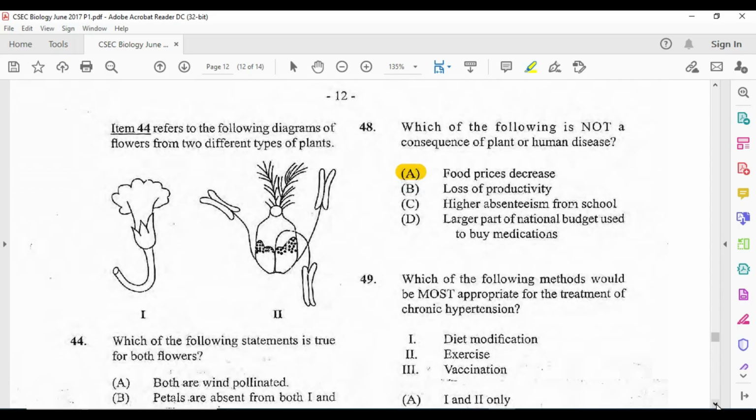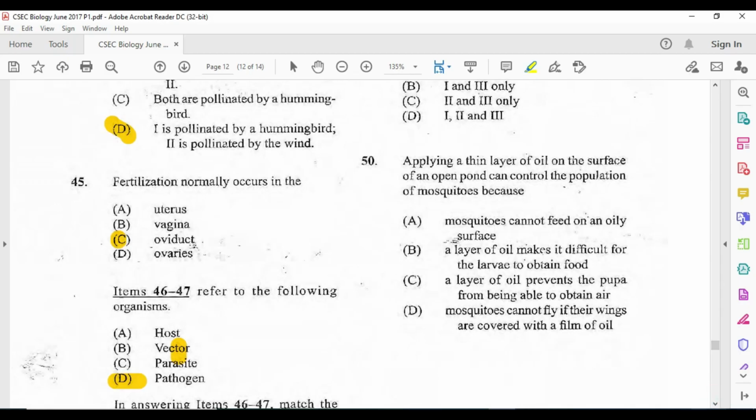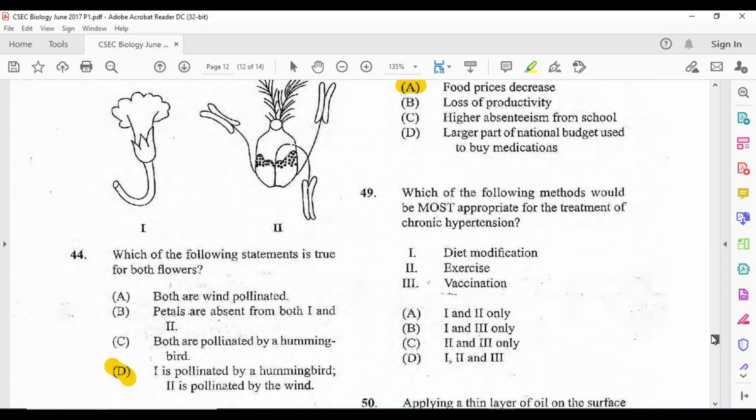Now 49. Which of the following methods would be most appropriate for the treatment of chronic hypertension? I am yet to see a paper without hypertension or diabetes. If you have a paper that doesn't have hypertension or diabetes on it, send it to me at the channel email. We really want to see that paper that comes and doesn't have hypertension on it or doesn't have diabetes on it. If you have that paper, it's a paper that we want to see.